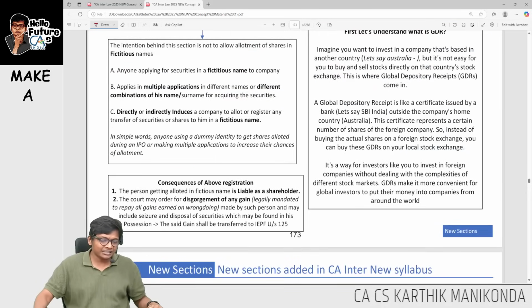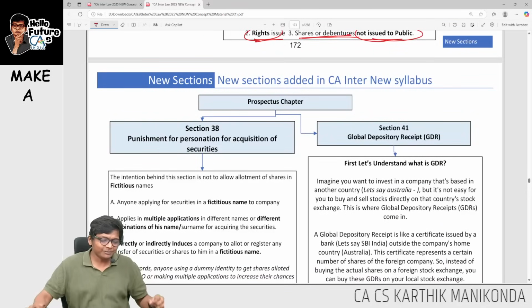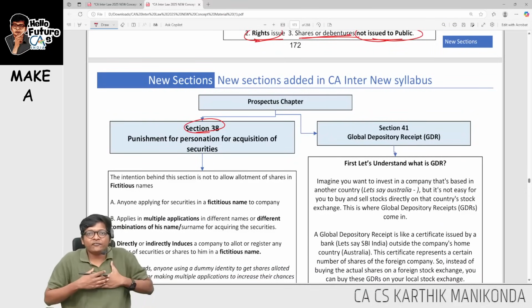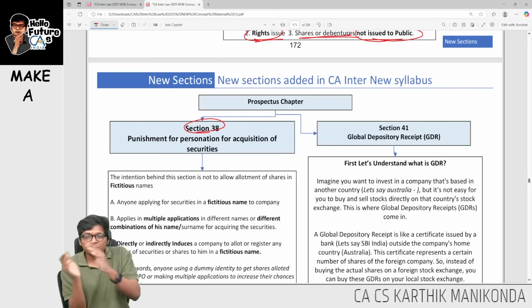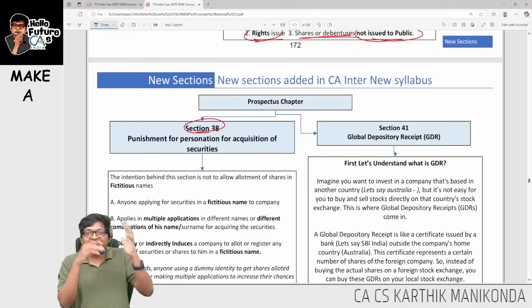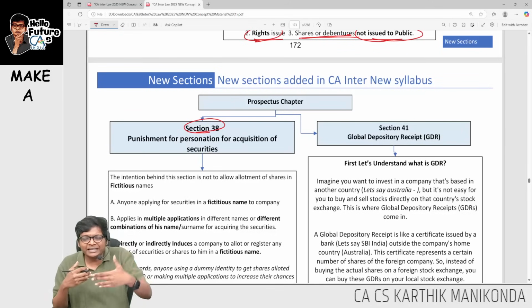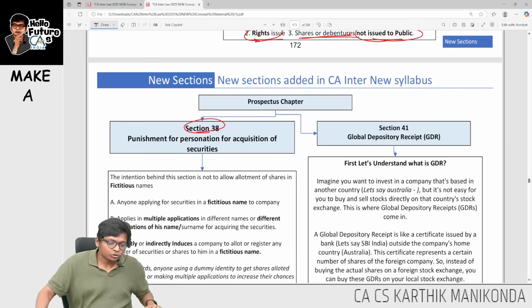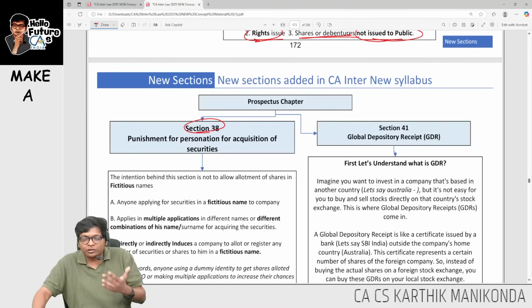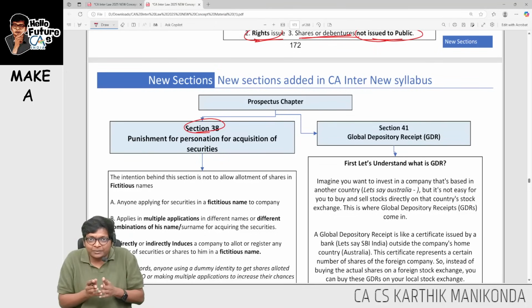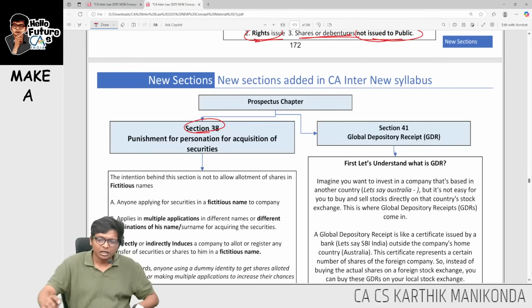What is section 38? Another important section. Sometimes some people, what they will do, they will fraudulently change their name. My name is Karthik Manikonda. I will do Manikonda Karthik, KM, MK. I will keep changing and apply in multiple names, so I get the share allotment. Or if I am not Karthik Manikonda, I am trying to say I am Karthik Manikonda, using fictitious names, creating fake names, let's say Zabar, Rubar, or some fake name, and doing so, then what will happen?